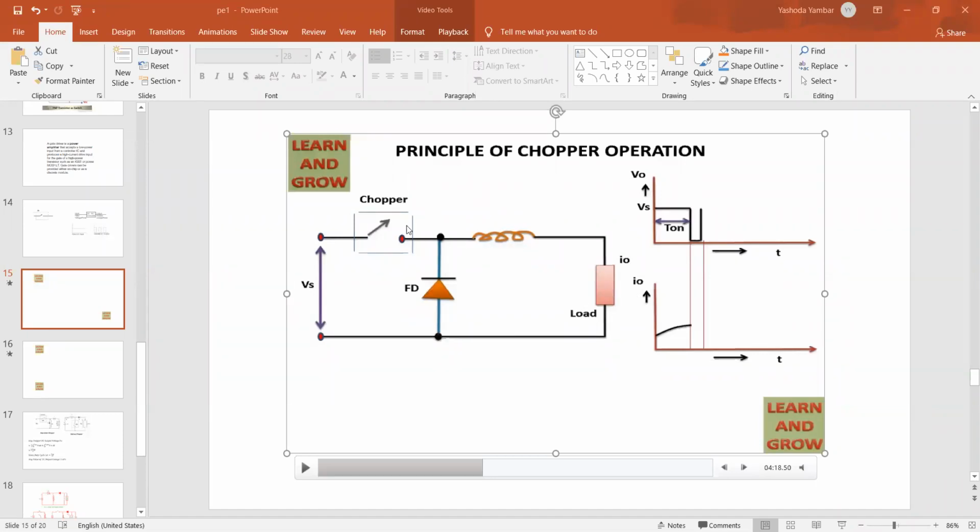Now also supply is off. Okay, does the motor rotate in the same direction or the opposite direction? 100% the motor rotates in the same direction because current is entering in the same direction. Current is not reversed here.